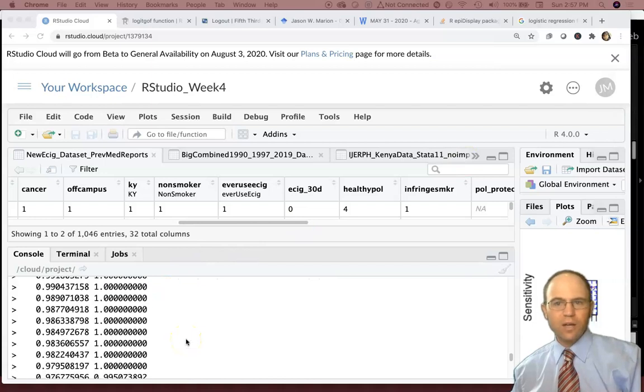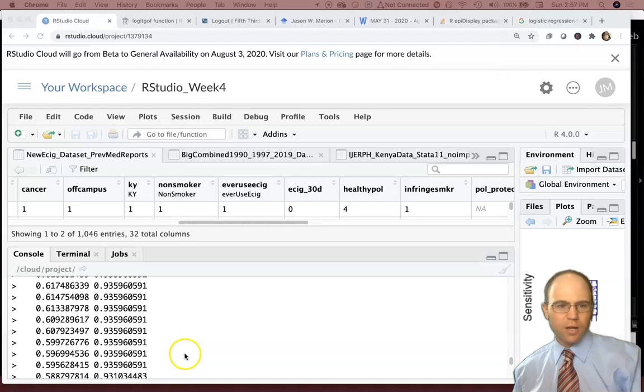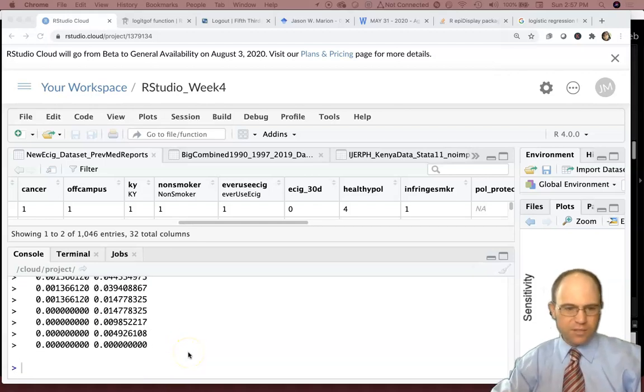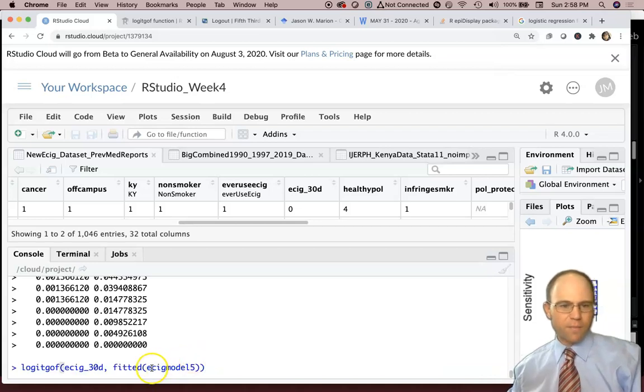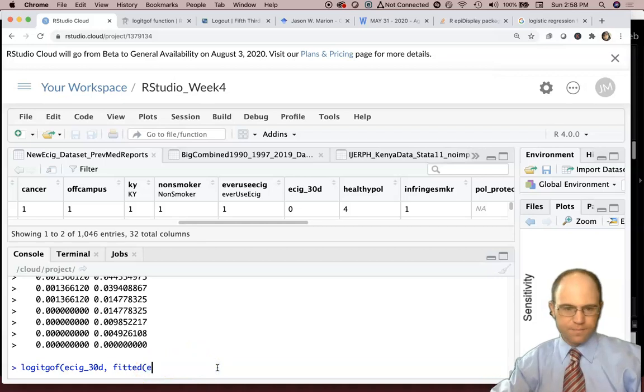Now, ordinarily, we would also look at doing a goodness of fit test, but our goodness of fit test does not work in this particular case. Somewhere way back here, I've done one once before, logit goodness of fit, for trying to predict this.